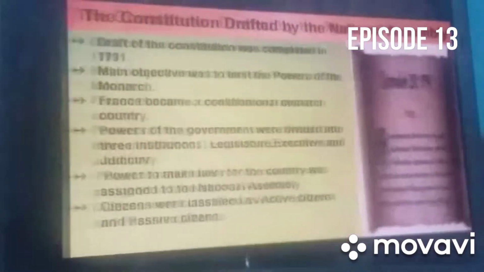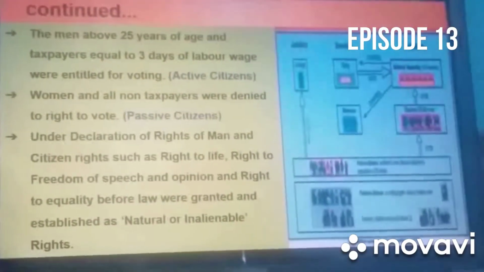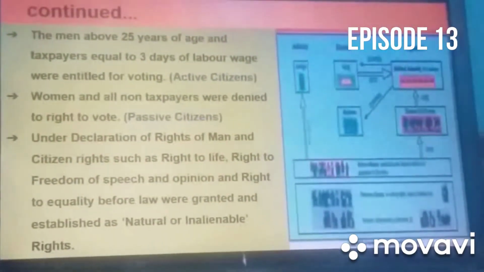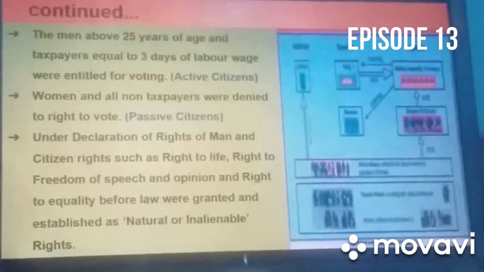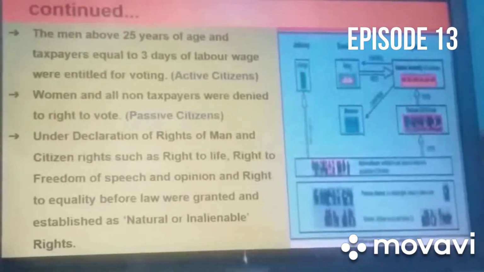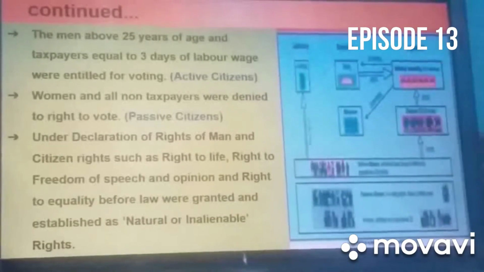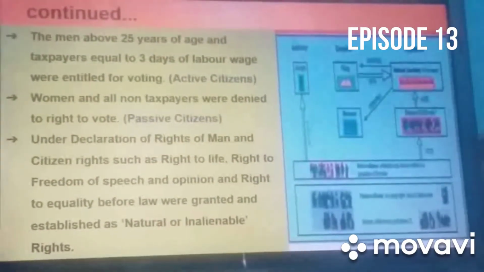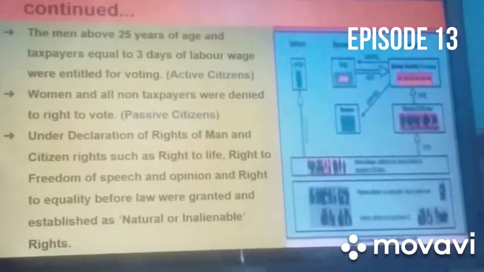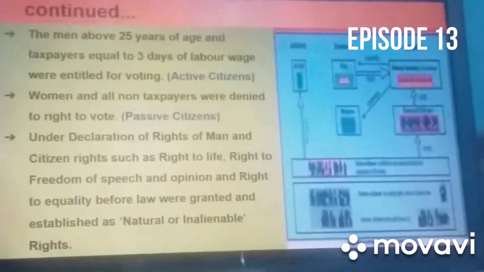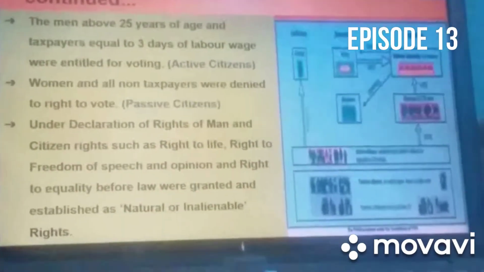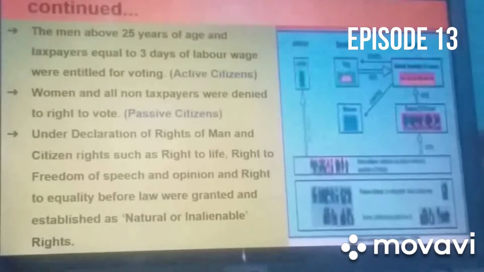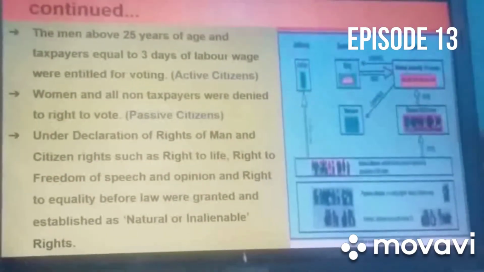Again here you can see the taxpayers only were given the right to vote, and only men were given the right to vote. So that was again undemocratic. It was not based on the equal system. Here you can see women and non-taxpayers were denied the right to vote. So this was also against, means women were not considered as citizens or part of the country. They again did not get their right to vote. So again these were undemocratic features.